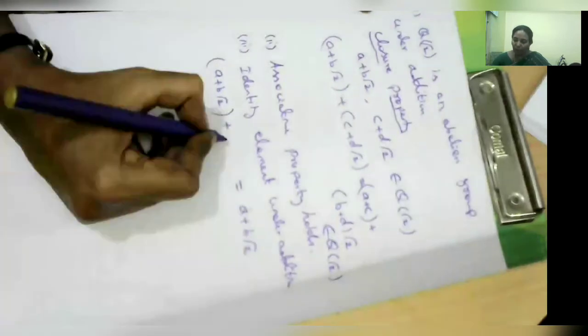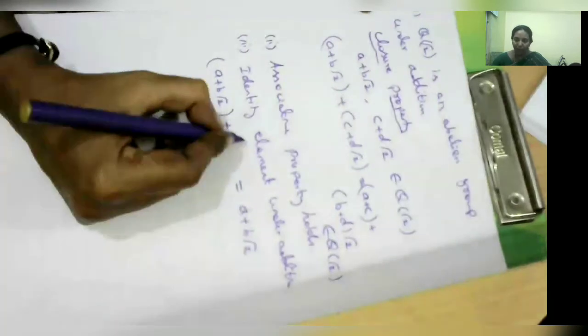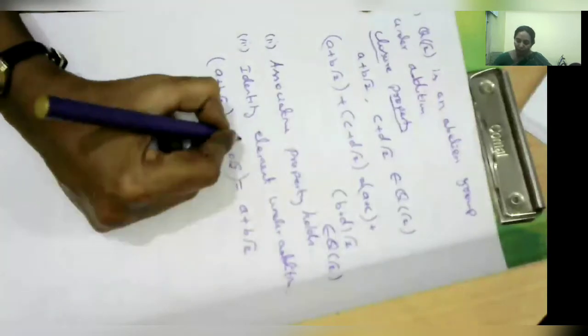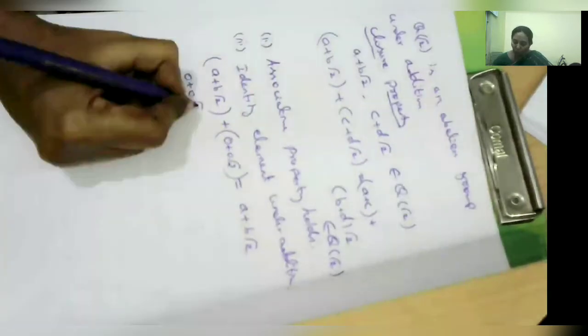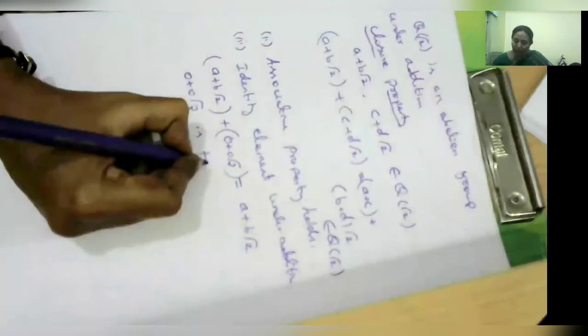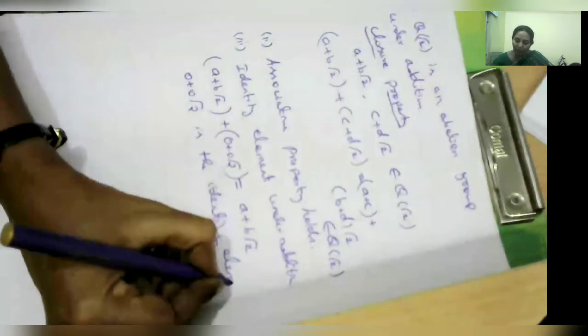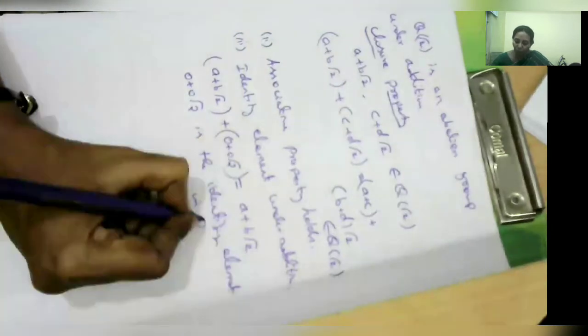So here you take 0 plus 0 root 2. Check that the addition of these two gives the same answer, a plus b root 2. Therefore, 0 plus 0 root 2 is the identity element in Q root 2 under addition.